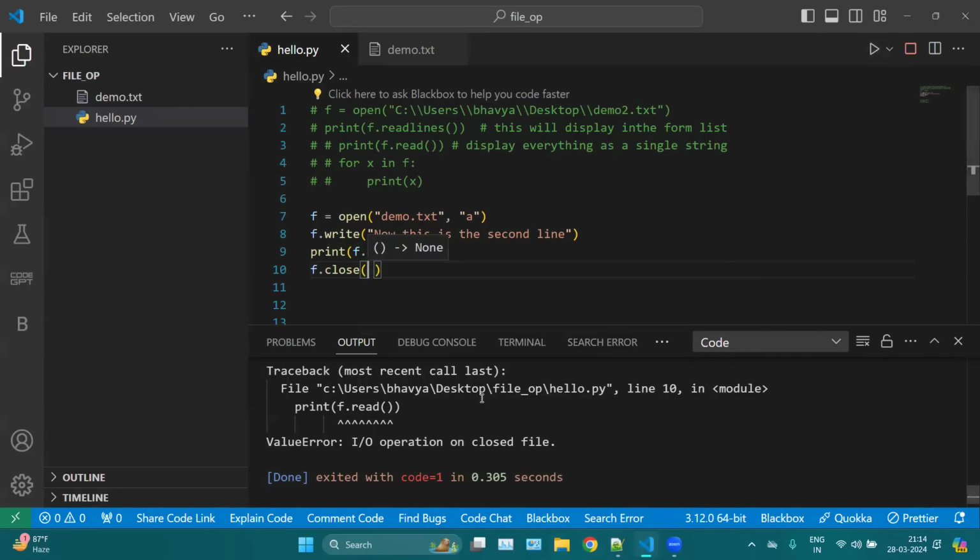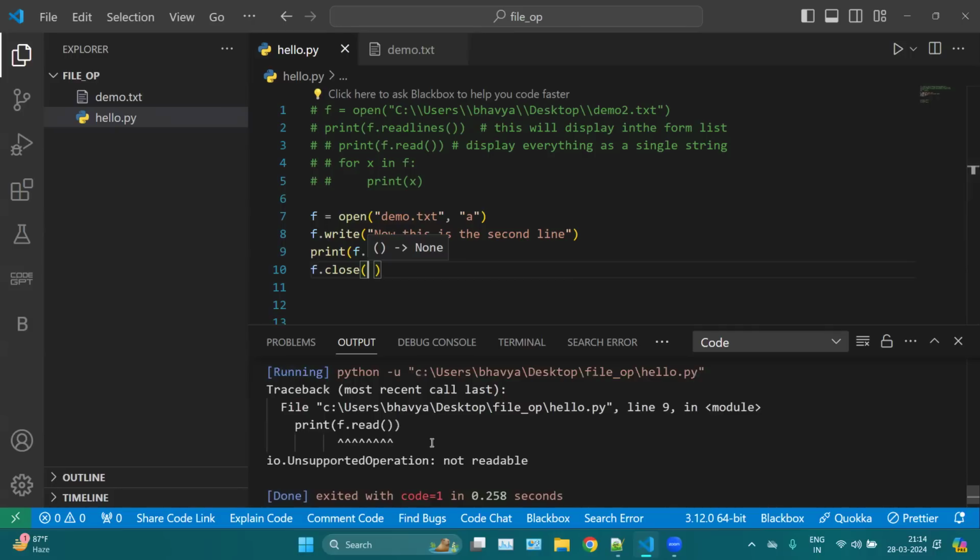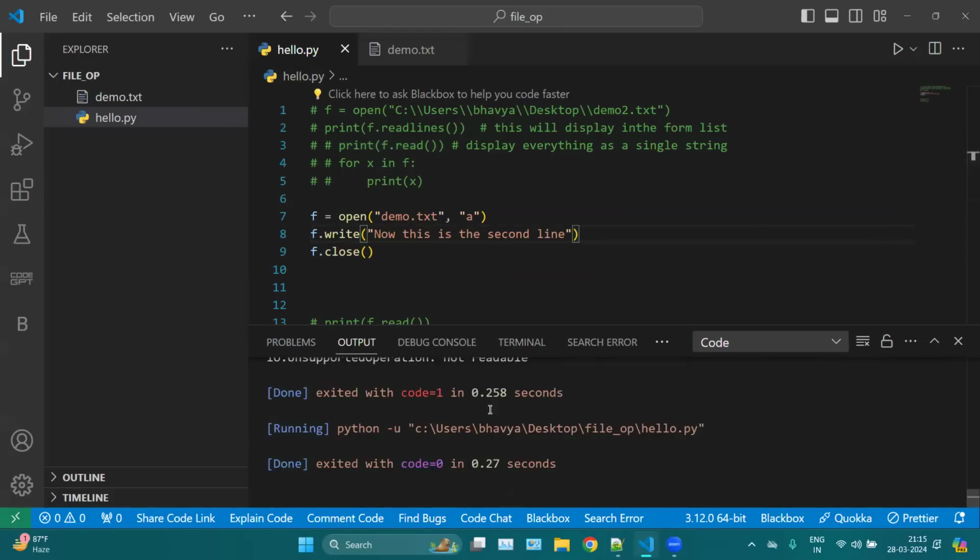If I run this one, you will notice two lines. Okay, we have this error. Sorry, we have to open this again for reading, because here I am performing an appending operation, and for appending I cannot read as it is. So let me remove it. First we can write, we can append. So this will not give you any output, but when you check your file,